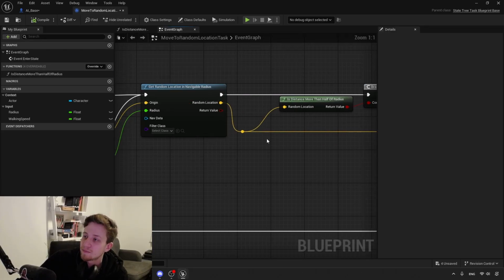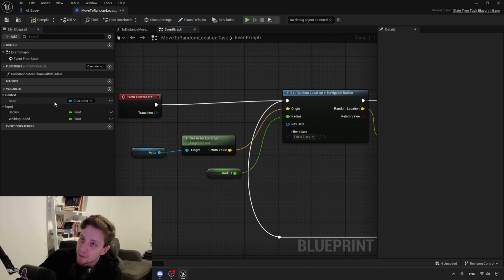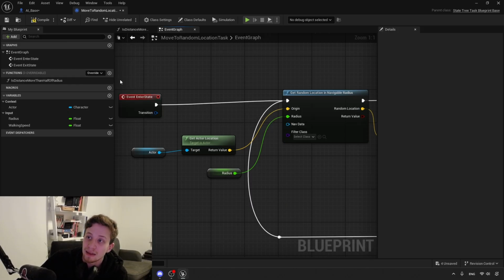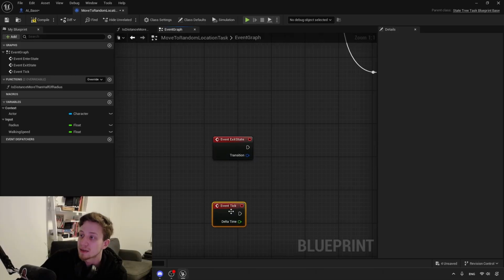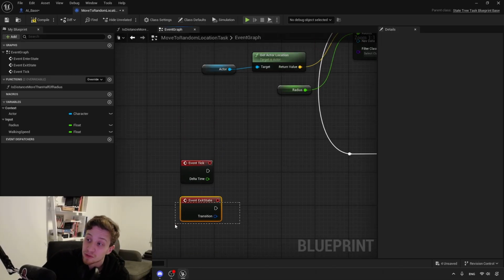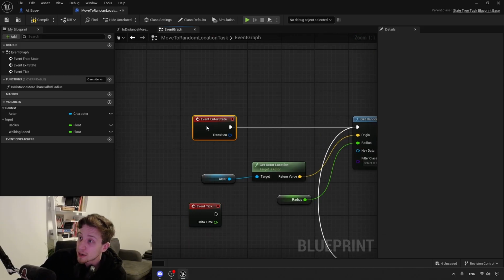All right. Before we progress to more actions, let's look at an overview of how our task works. It's quite straightforward. We have about four functions that matter. Really, only two of them matter, but it's good to be aware of them. That's our enter state, our exit state, and perhaps our tick. Exit state you are not that likely to use, but perhaps you will want to handle something on transition. On our enter state, that's basically our begin play.